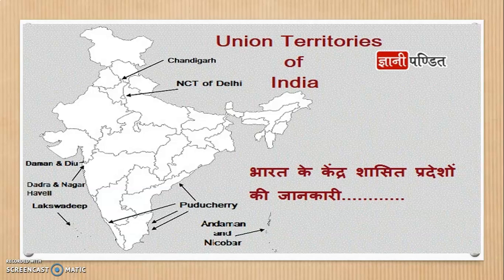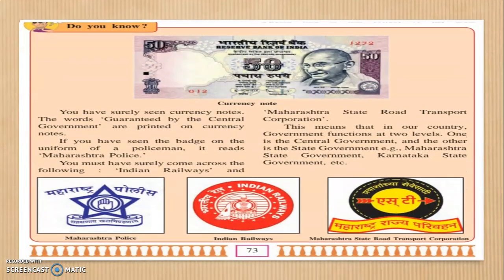Okay, so with this, let us move ahead with our topic. To understand this topic in more detail, you need to know something. Right in front of you, you have a picture. The same picture is in your textbook, page number 73. What are these symbols trying to tell us? The first picture is the currency note. What has been stated on it? Reserve Bank of India. And if you look down, it has been printed, guaranteed by the central government.